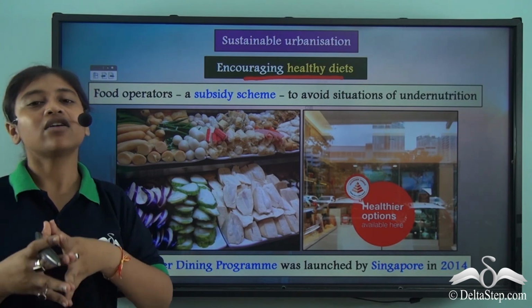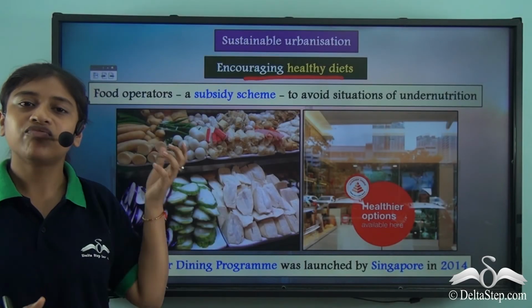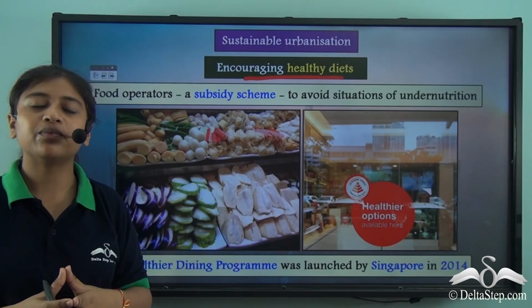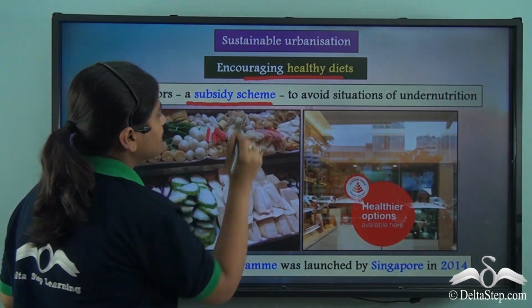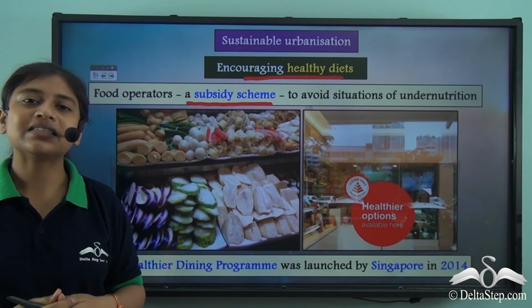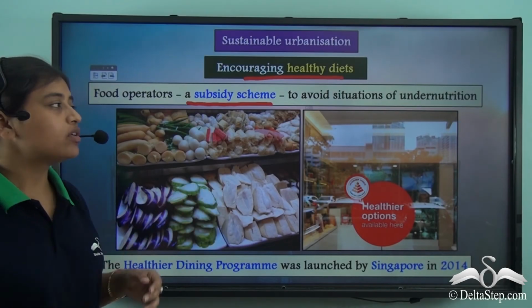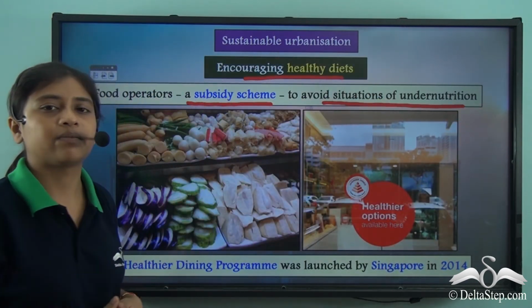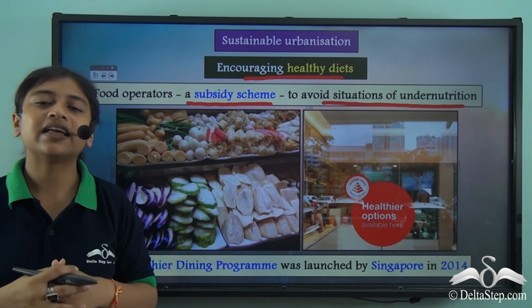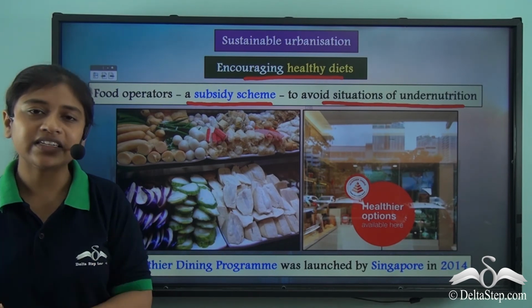This is generally more seen in developing countries or in middle class working age people. So to cut down on that, what could be done is that the food operators, that are people with restaurants and food businesses, could take up a subsidy scheme. Now what would this subsidy scheme be? This would help us to avoid situations of undernutrition. The food operators can include healthier ingredients in their food.